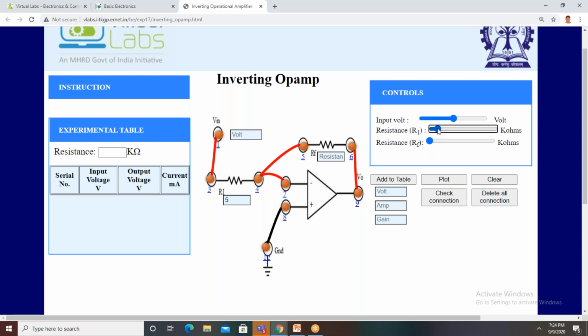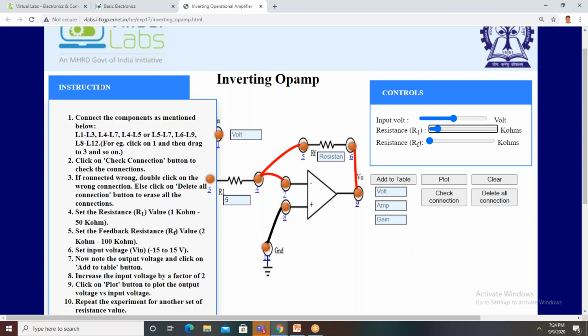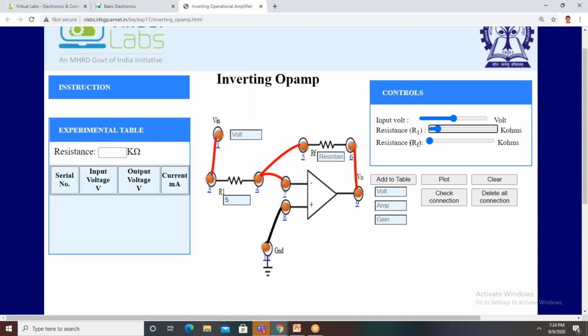And you click on add to table. What do we get here? What is the input voltage applied here? Minus 10. What is the output voltage? 40 volts. Is it positive or negative? Positive. What we applied here is negative voltage, and what we get here is positive voltage. Is it an inverting or non-inverting amplifier? Inverting amplifier. Yes. If you give negative voltage, we get positive voltage. If you give positive voltage as input, we get negative voltage.